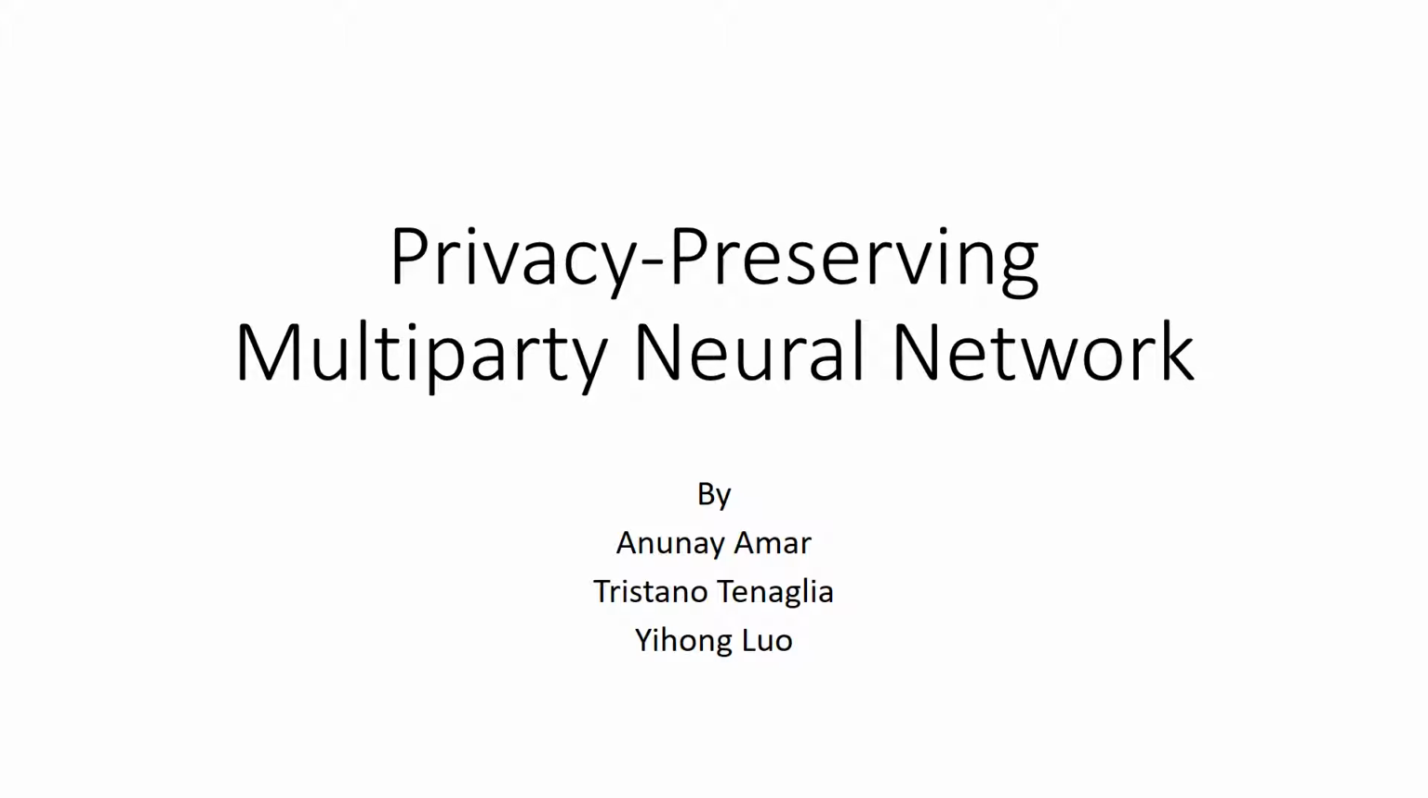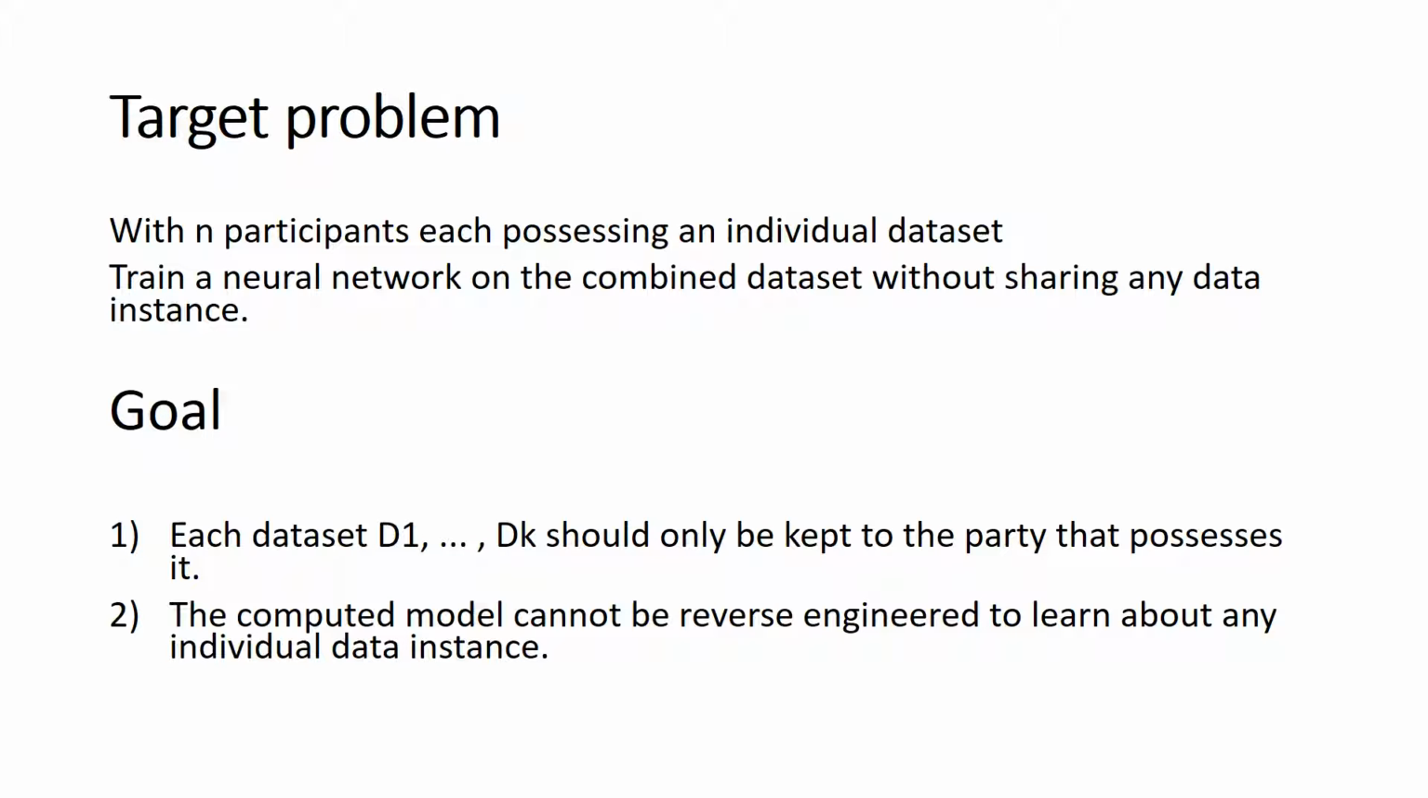Today we are going to present our project on privacy-preserving multi-party neural networks. Our targeted problem is a situation where we have n participants, each possessing an individual dataset, and none of the participants wants to share their dataset or reveal their identity to each other.